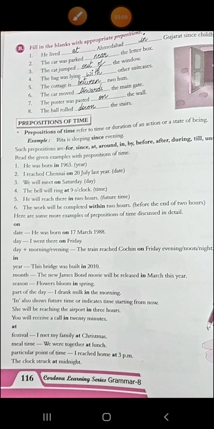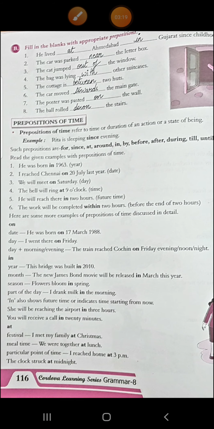Alright. The next preposition is at. Festival. I meet my family at Christmas. We were together at lunch. Then particular point of time, like I reached home at 3 am. When you are very particular, then we use at. I think we have done this in spatial relationships also. Then the clock struck at midnight.